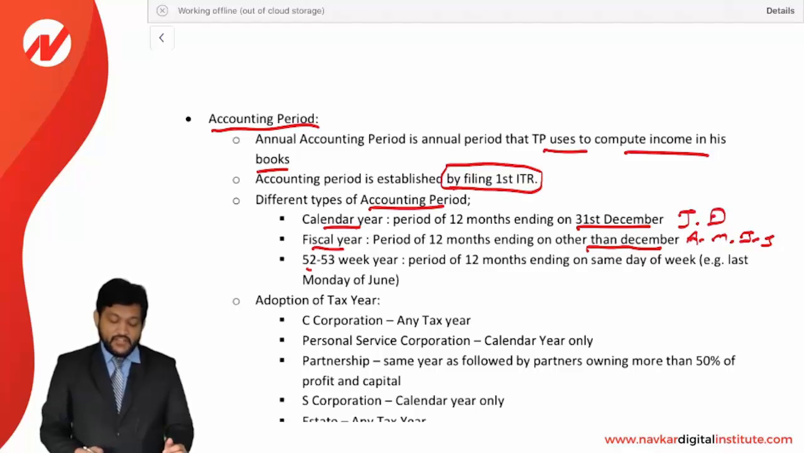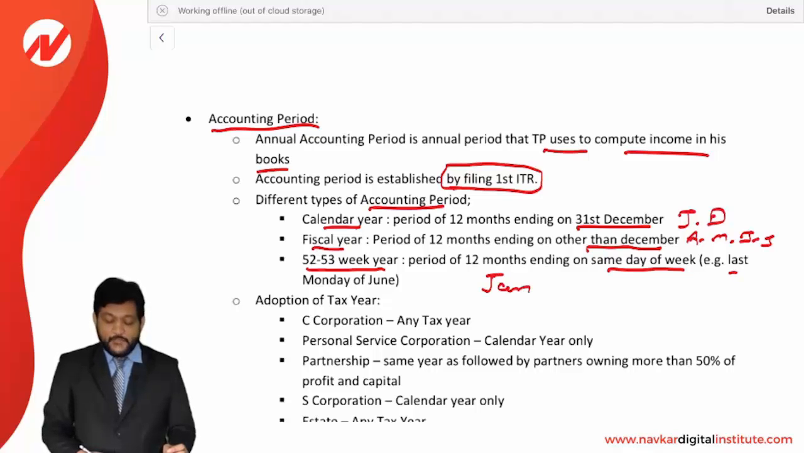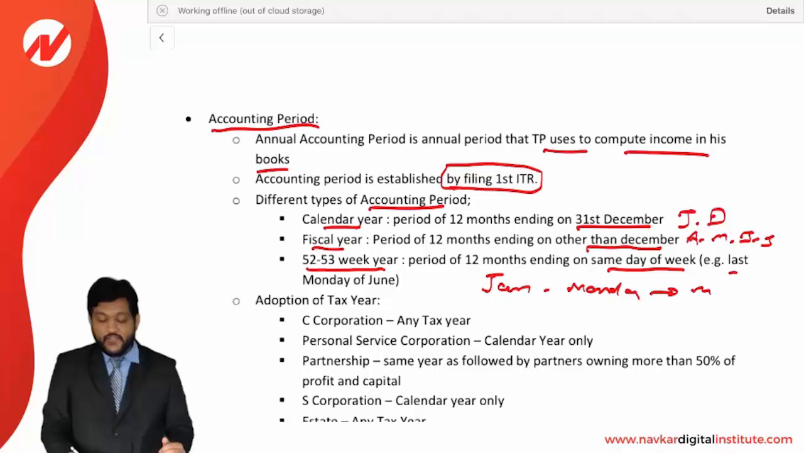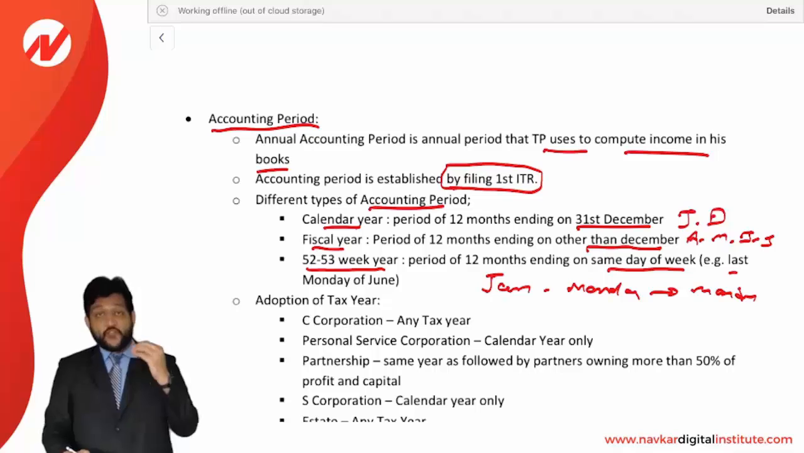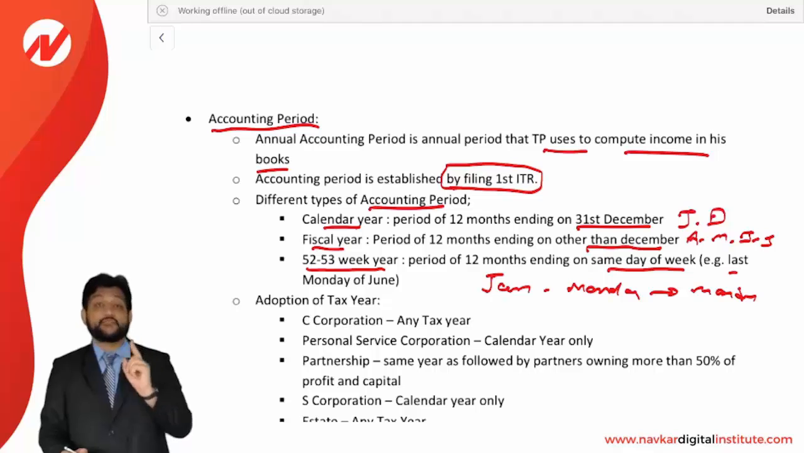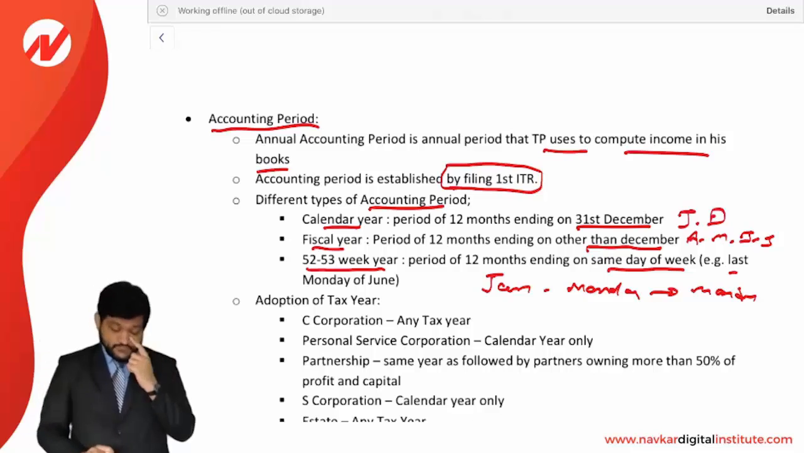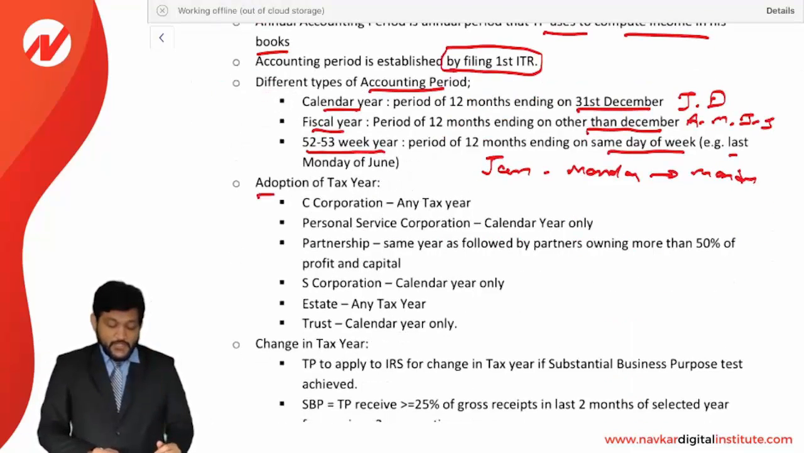A 52-53 week year is a period of 12 months ending on the same day of the week. For example, if I started in January on the first Monday of January, then my year will end on the first Monday of the next January. You need to consider the same day of the week. The date may be anything, it doesn't make any difference. It's Monday to Monday. That's very simple.